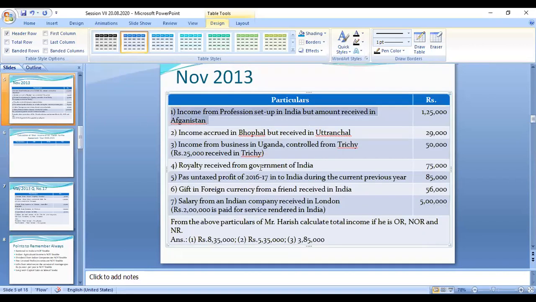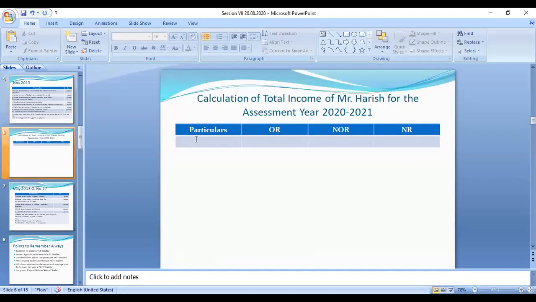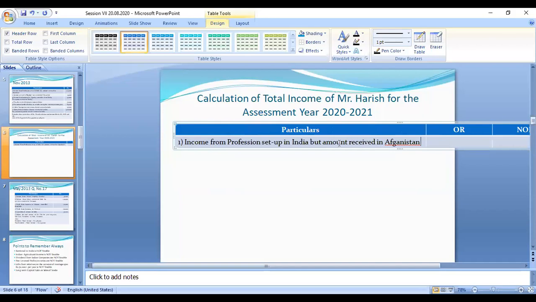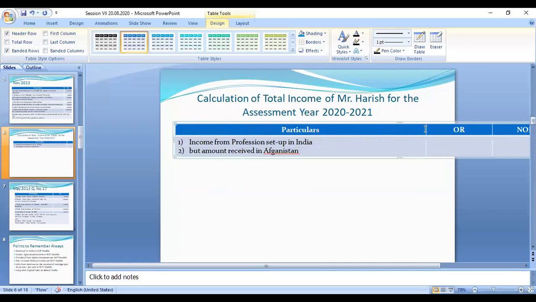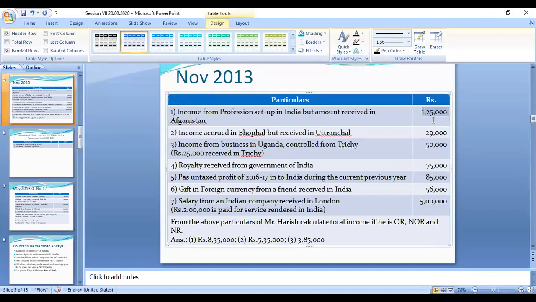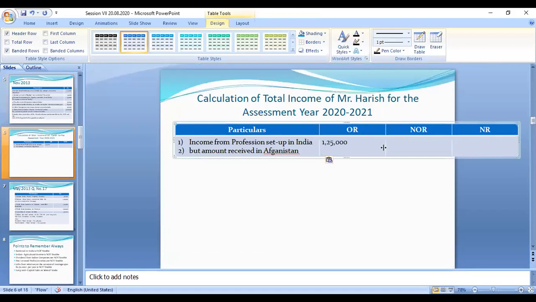The first one, income from business or profession set up in India, but amount received in Pakistan. Amount received in Pakistan means this 1,25,000 is taxable in the case of ordinary resident and not ordinary resident, and for non-resident you need not pay the tax on this amount.